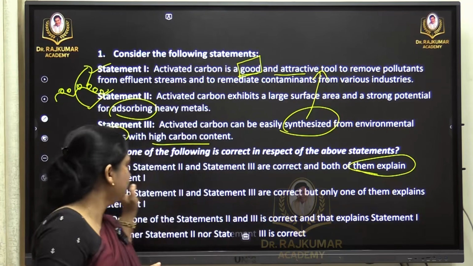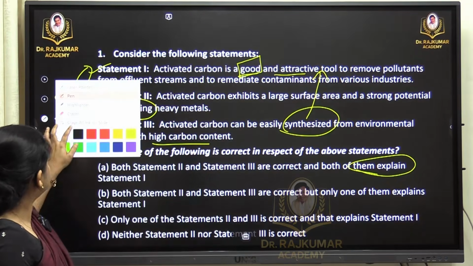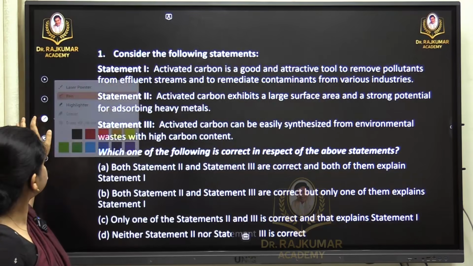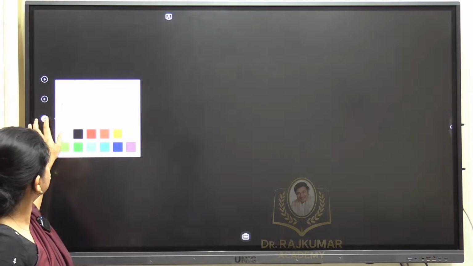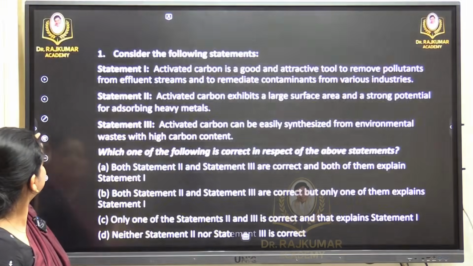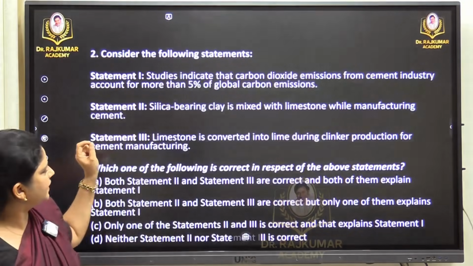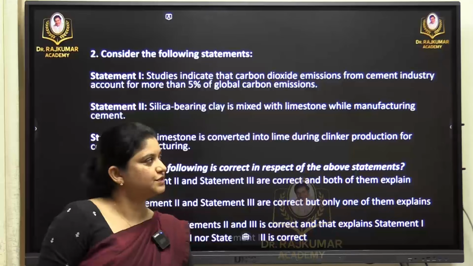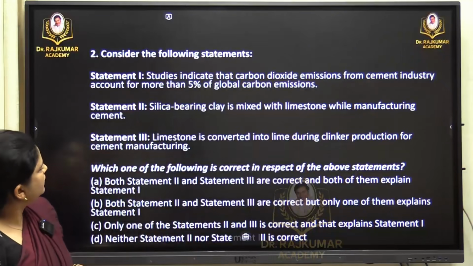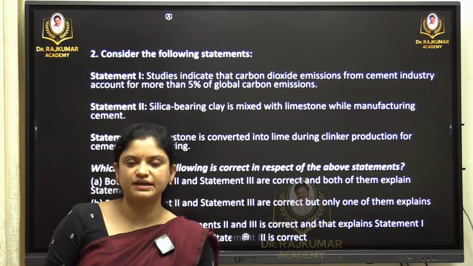This is what we understand from the first question, and the answer, as I have already mentioned, is option A, solution is A. Then we will go to the second question. So here also we have 3 statements, same logic, let us look into it.